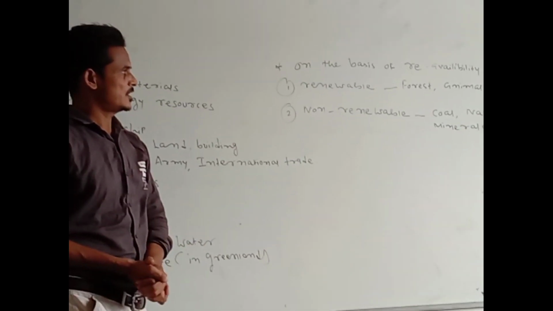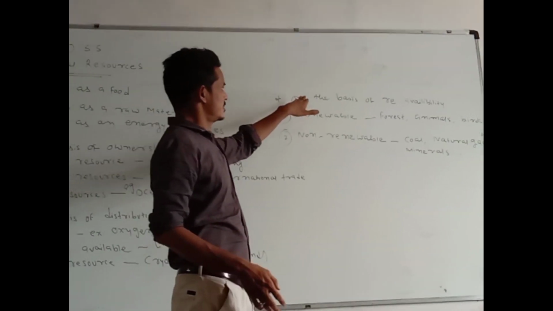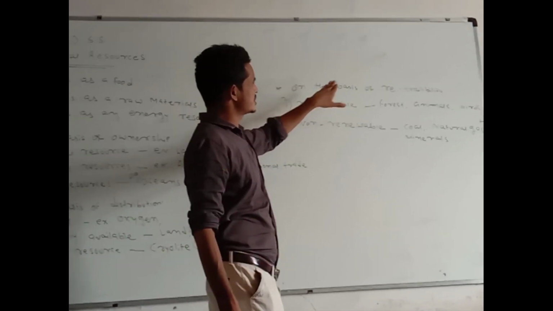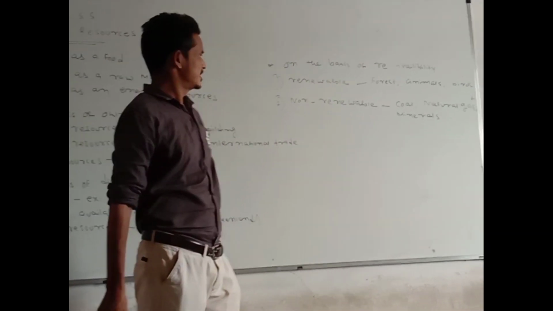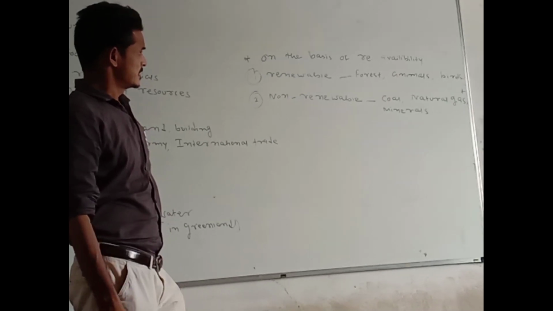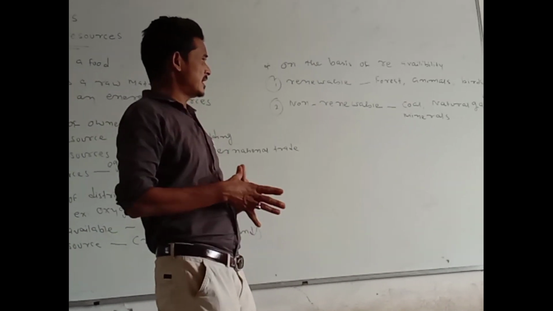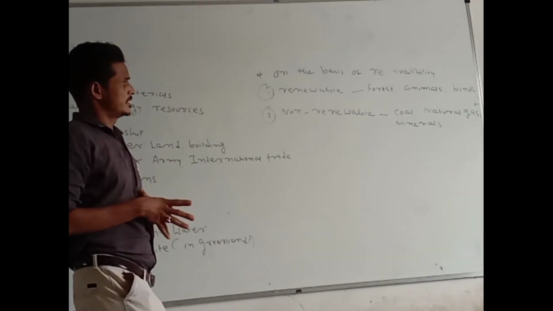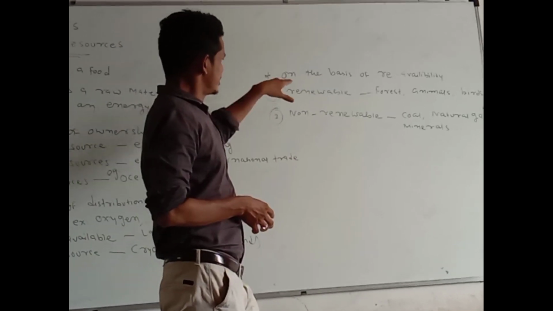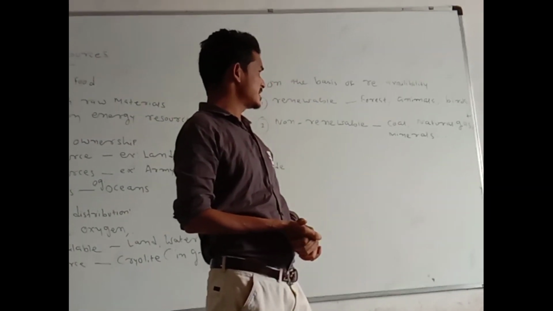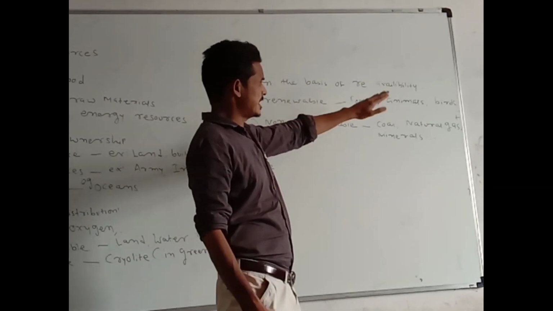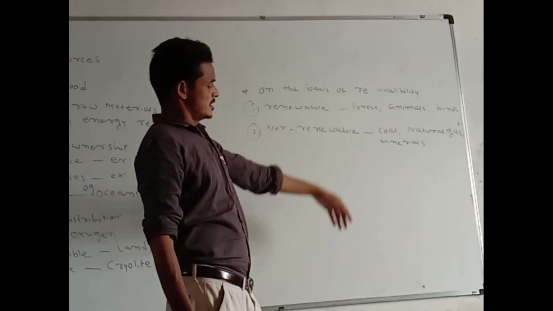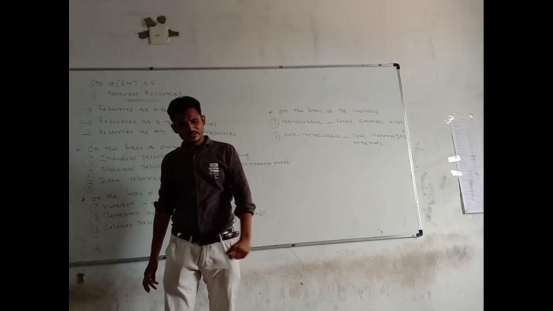The last type of classification is on the basis of re-availability. Some resources are available again easily after their use, so they are known as renewable resources. For example, forests, animals, birds, solar energy, wind energy.